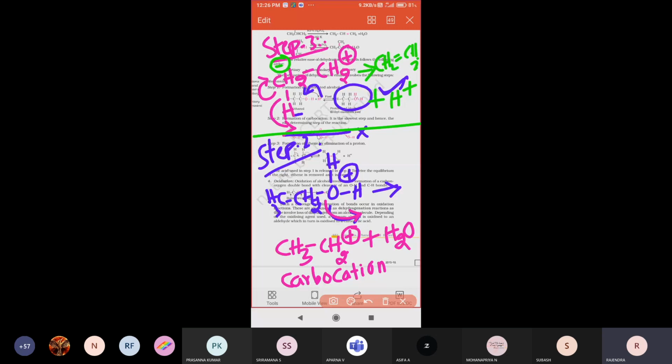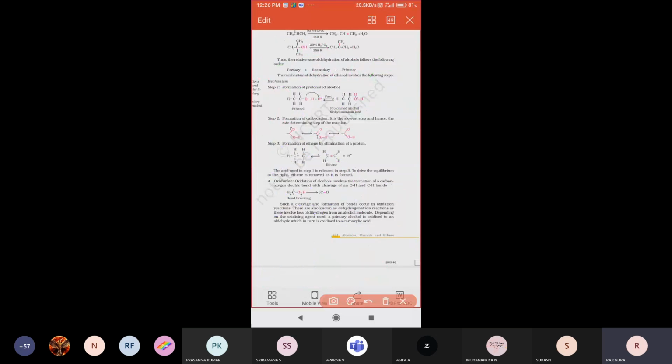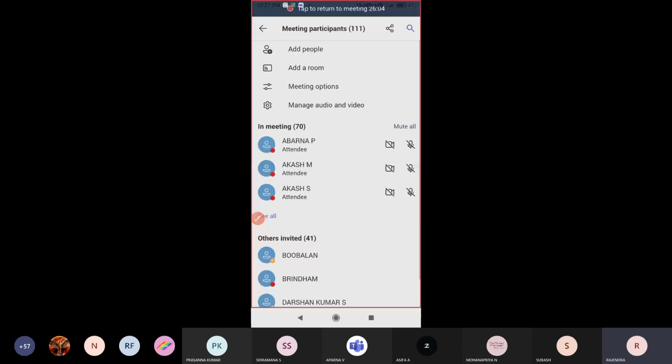So finally, step 1: we get protonated alcohol. Step 2: formation of carbocation. Step 3: elimination of proton takes place. These are the steps involved. By using these 3 steps, we prepare ethene from ethanol. Ethanol to ethene we are converting. Understood? Able to understand? Yes, sir. Right.